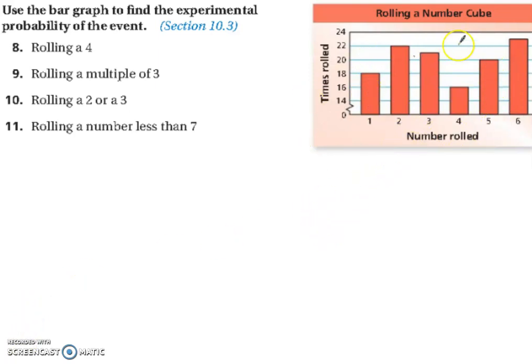In this experiment, they rolled that number cube 120 times, and they recorded the results as they rolled. It says use the bar graph to find the experimental probability of the event. So in this experiment where someone actually rolled a number cube 120 times, they rolled a 4 16 of the times. So that's right here. 16 of the times. So the probability is 16 out of 120.